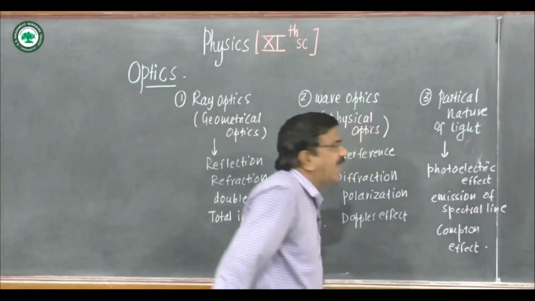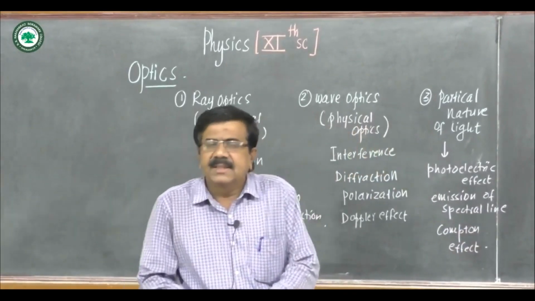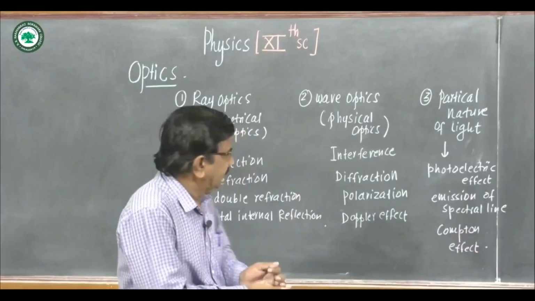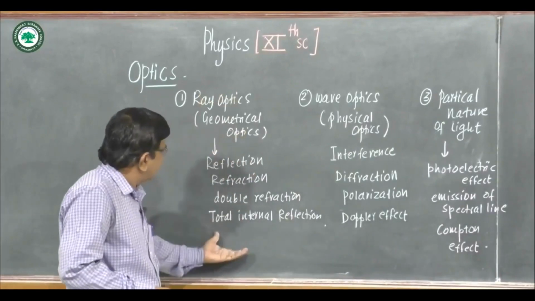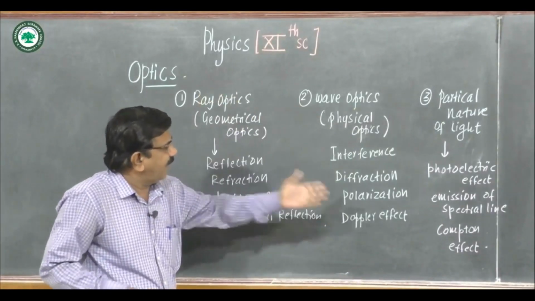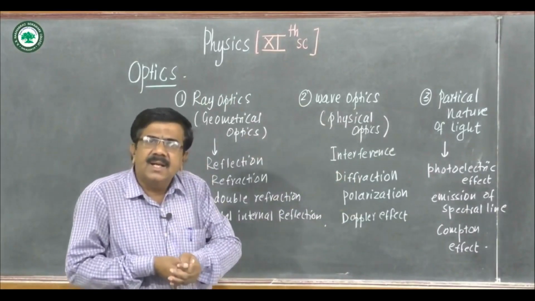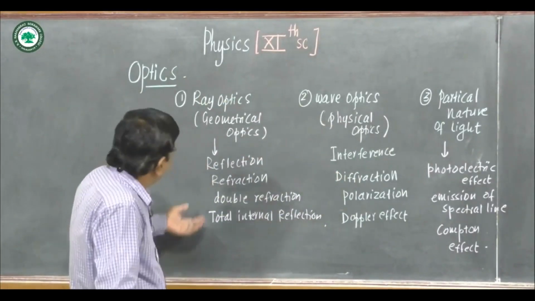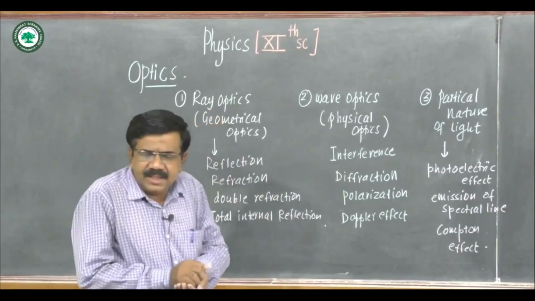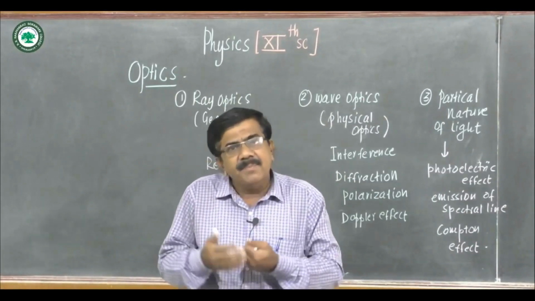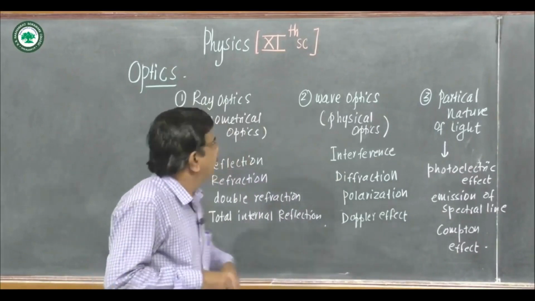In ray optics, these are the phenomena. In wave optics, these phenomena we can explain. In particle nature, we explain these phenomena. Also, in ray optics, we study image formation by mirrors and lenses.